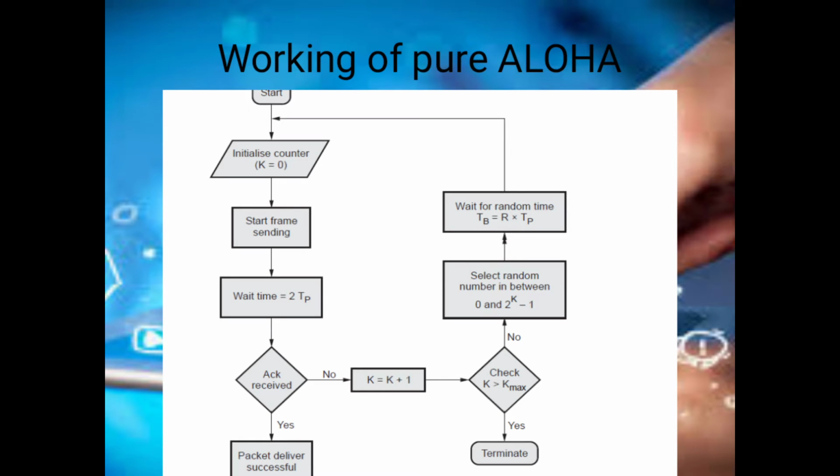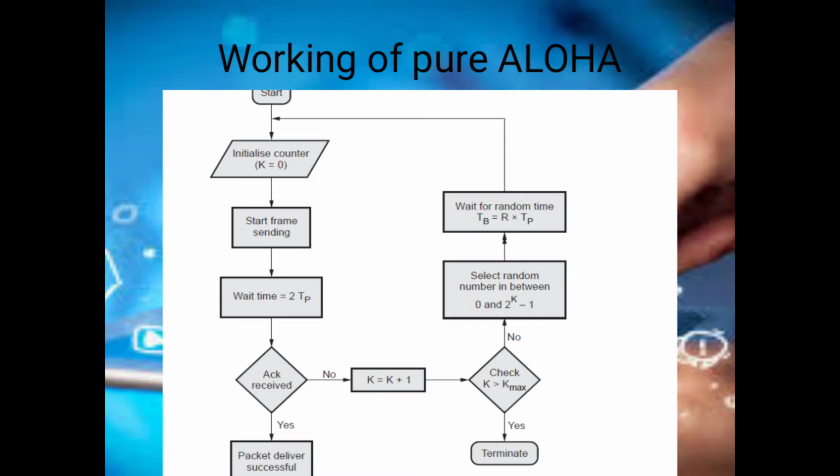The working of the pure Aloha. This is a flow chart showing the working of pure Aloha. Here is the start. Next, the initialization of the counter. The counter is initialized to check how many frames are sent. Next, sending of the frame, and the waiting time is for the station which is to retransmit the next packet after station A. B waits for station A and C waits for B and A. Similarly, it goes on. The waiting time is equal to 2 times the transmission time.